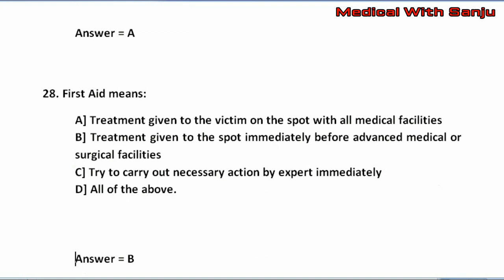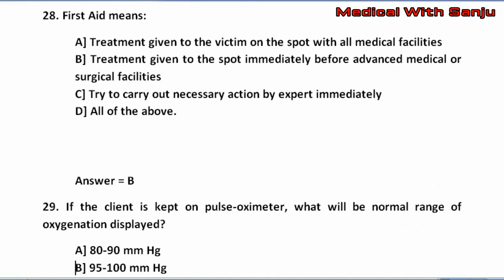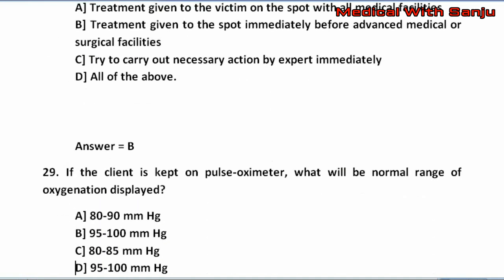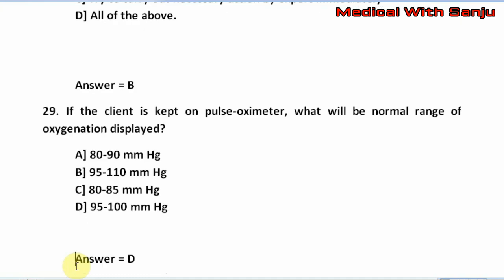Question number 29. If the client is kept on pulse oximeter, what will be the normal range of oxygenation displayed? Option A. 80 to 90 mm of mercury. Option B. 95 to 110 mm of mercury. Option C. 80 to 85 mm of mercury. Option D. 95 to 100 mm of mercury. The right answer is option D, that is 95 to 100 mm of mercury.